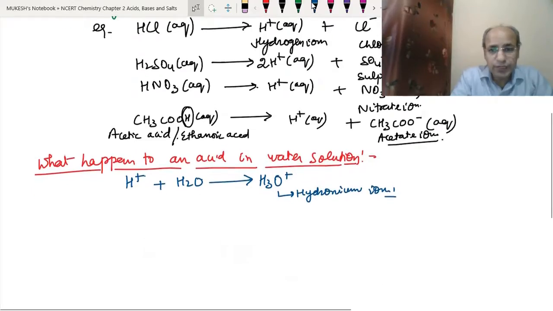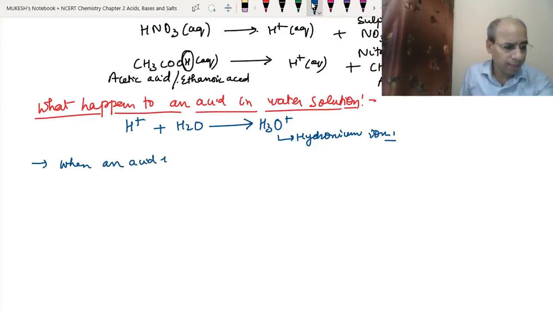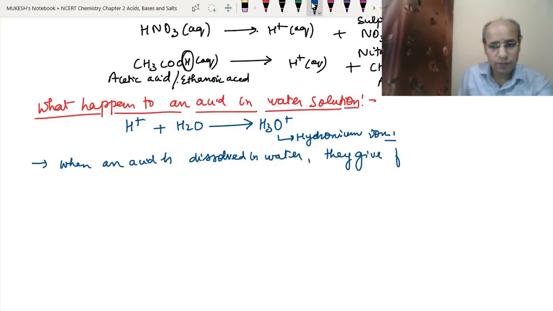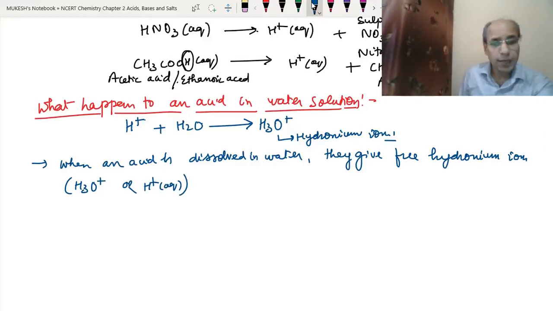So when an acid is dissolved in water, it gives free hydronium ions. We write them as H3O plus, or we can write H plus (aq).